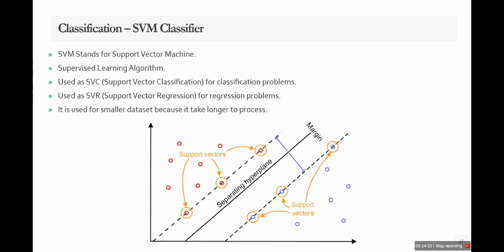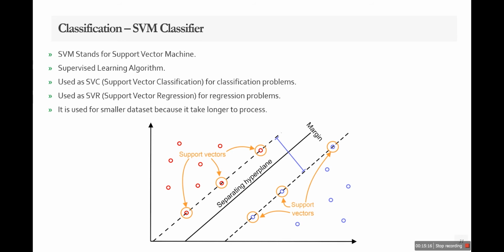This is the SVM classifier. SVM stands for support vector machines. It is supervised learning, which means we have output which is already labeled. SVM can be used in both classification as well as regression. In classification we use it as SVC, support vector classification, and in the regression case we use it as SVR.